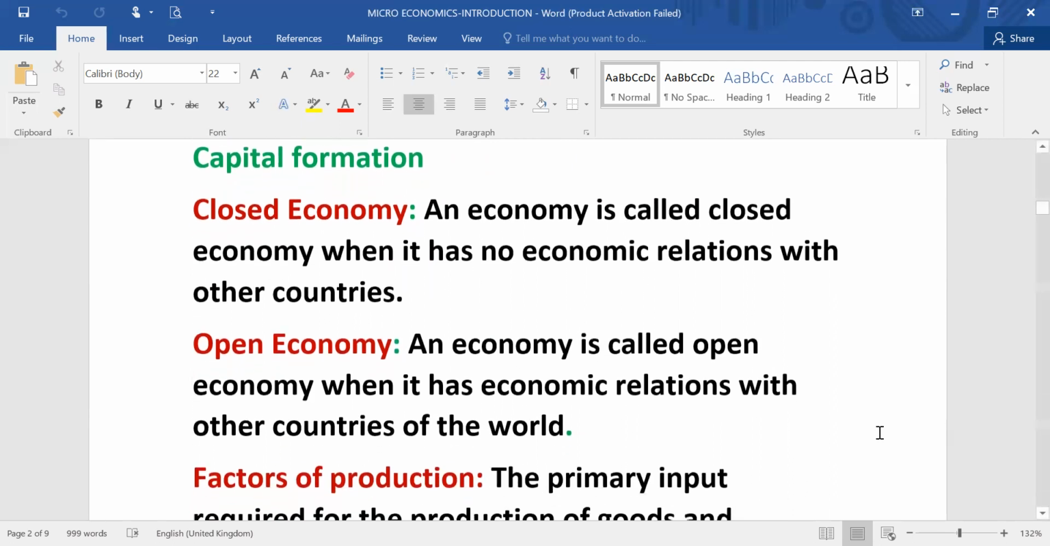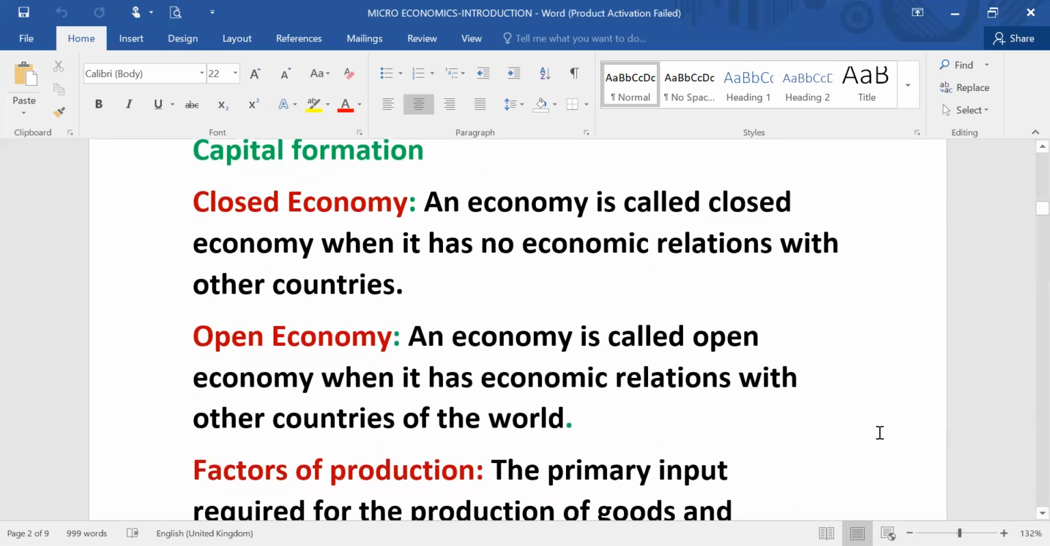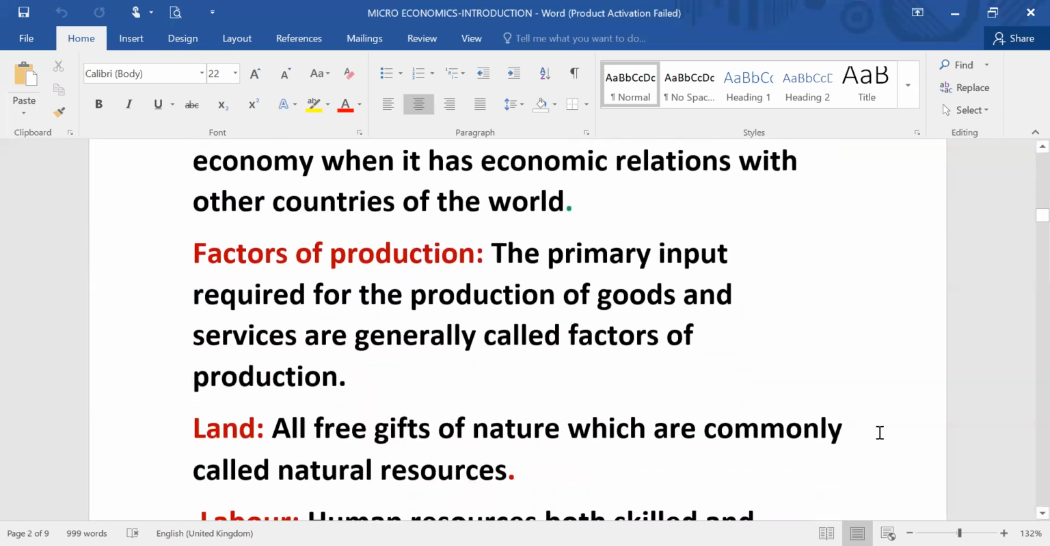There is another type of economy which is known as open economy. The country which is having economic relation or transaction with other countries, that is called an open economy. In recent times, most of the economies in the world are open economies because all of the countries are keeping economic relations, economic transactions with other countries. But it is possible that there can be an economy which keeps its relations closed with other countries. So an economy can be a closed economy, it can be an open economy also. Now, another concept, factors of production.